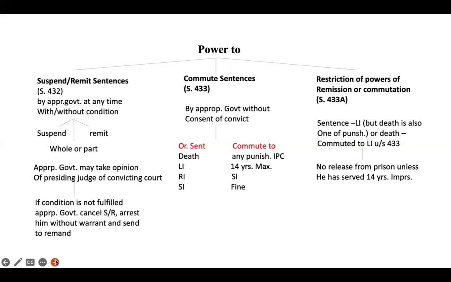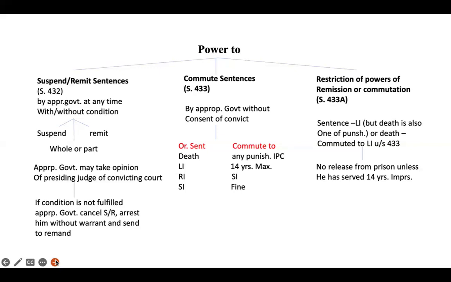Now let's move to section 433, which talks about the powers to commute sentence. Let's see what powers the appropriate government has here to commute sentence. The appropriate government can commute a sentence without the consent of the convict. It can commute a sentence of death for any other punishment provided under the Indian Penal Code.